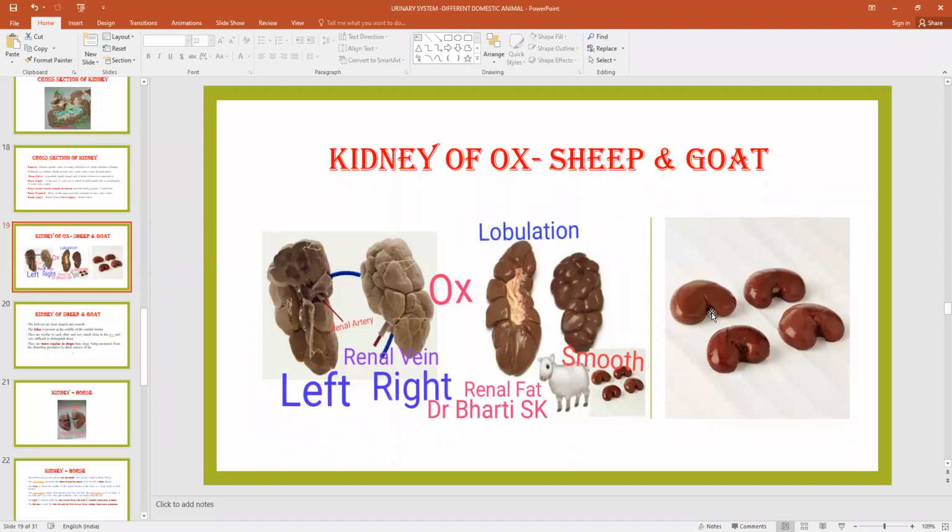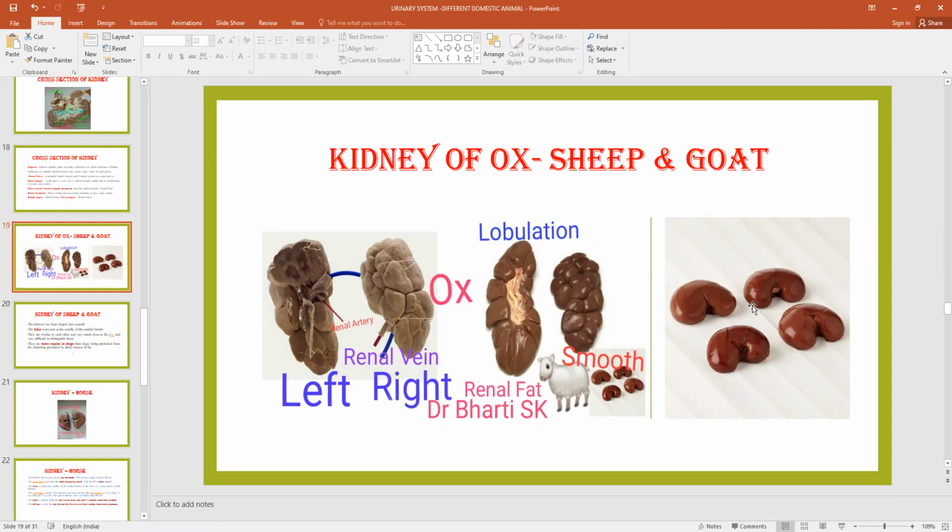Okay, so what is this? Sir, hilus. Right, hilus, exactly. It is the hilus. Hilus is the concave area where the three main structures, the renal artery, renal vein, and ureter, open. Okay, so this is the hilus.